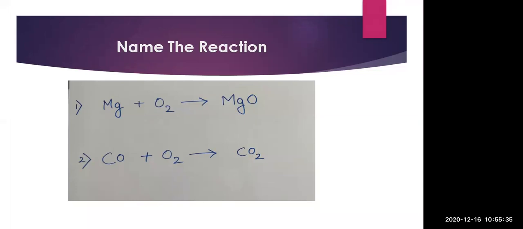Now, why not the displacement reaction? Because in the displacement reaction, 2 reactants are there on the left hand side and 2 products are there on the right hand side. But here in the combination reaction, only 2 reactants will be on the left hand side and 1 product will be there on the right hand side. So this is a clear solution that here it is a combination reaction.